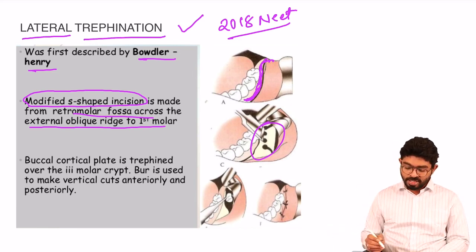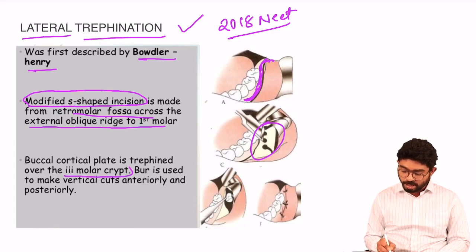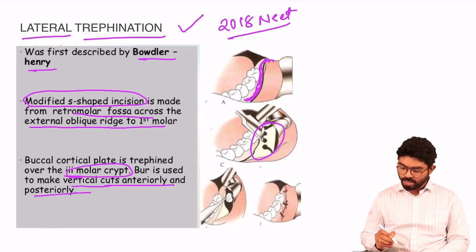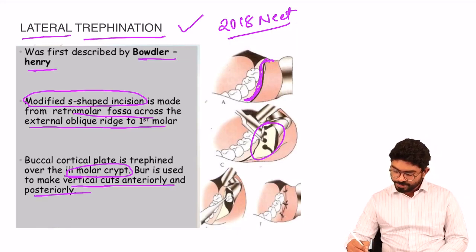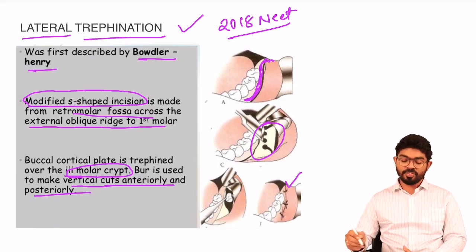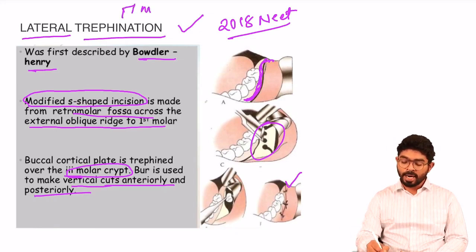So your trephinations will be done over the third molar, and the burrs are used to prepare the vertical cuts anteriorly and posteriorly. You can see the vertical cuts anteriorly and posteriorly, followed by the suturing technique. This is a mode of technique for extracting the mandibular third molar.